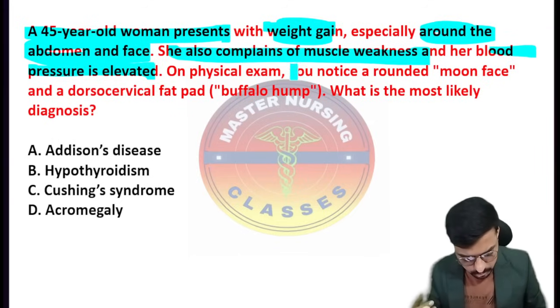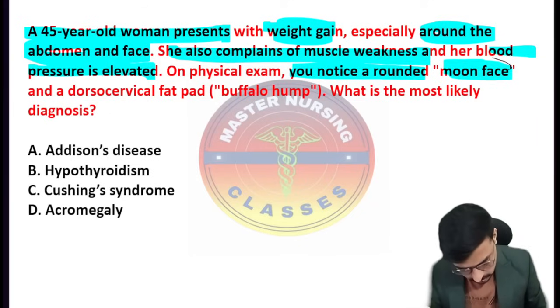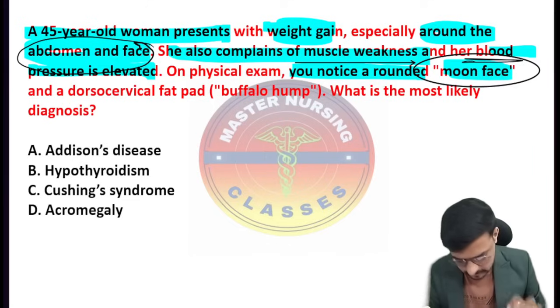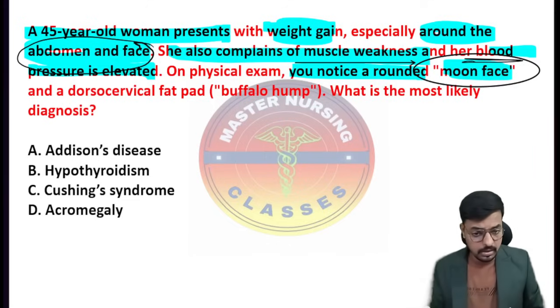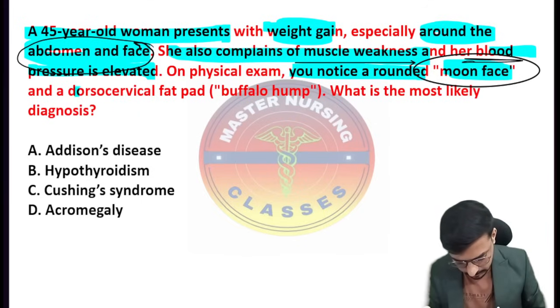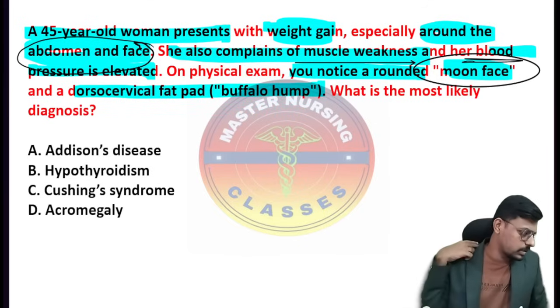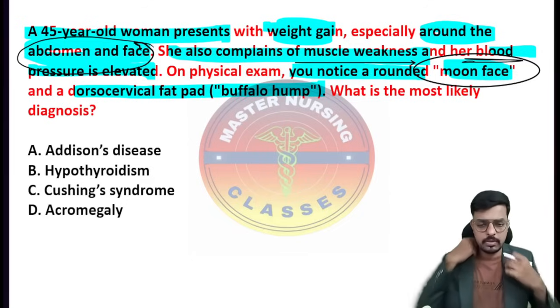On examination, you notice a rounded, moon shaped face. Very important, you have to notice the classical pictures. Moon shaped face, accumulation of fat around the abdomen and face, muscle weakness, and high blood pressure. She also has a dorsocervical fat pad, that is the buffalo hump, where there is accumulation of fat.